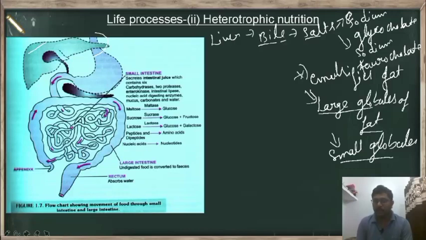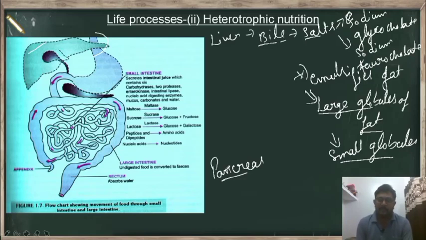And along with that, the small intestine is also connected to one more organ that is called pancreas. So this pancreas is also called, what we can say, glands, that means exocrine and endocrine. It performs both functions, so it is called a mixed gland.